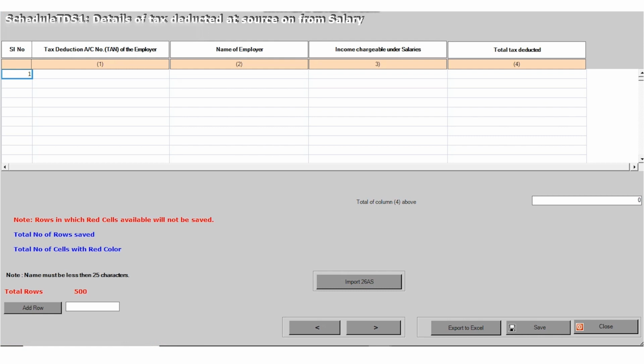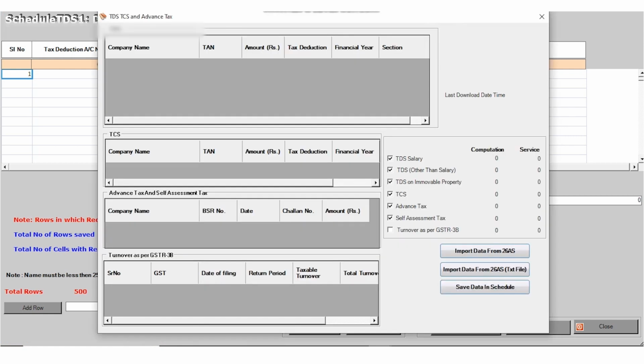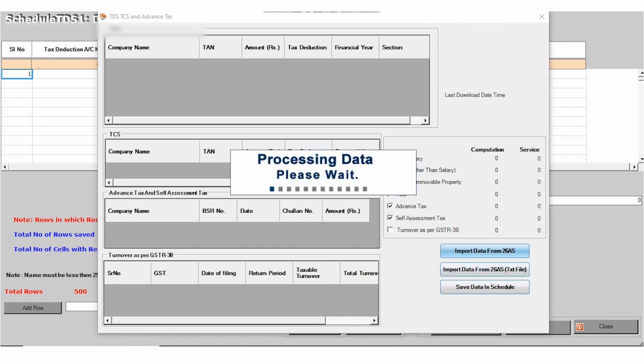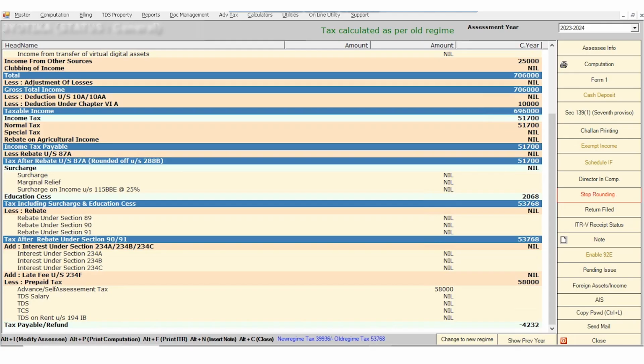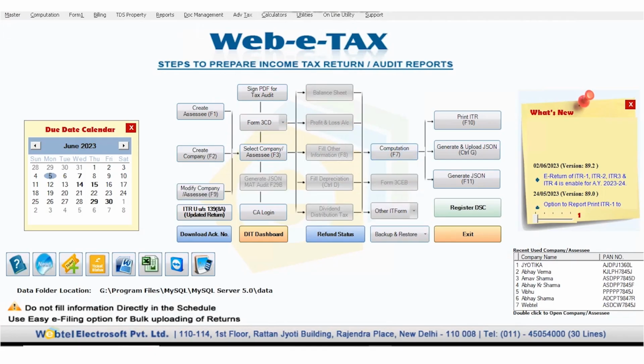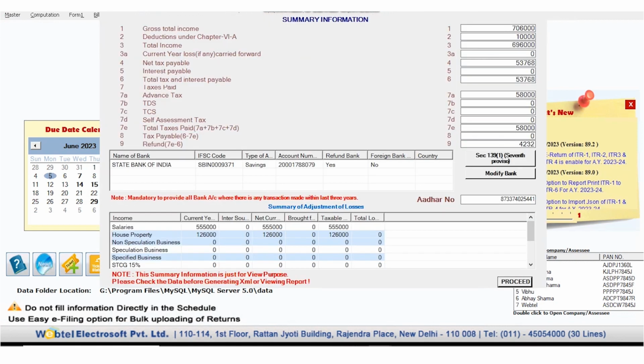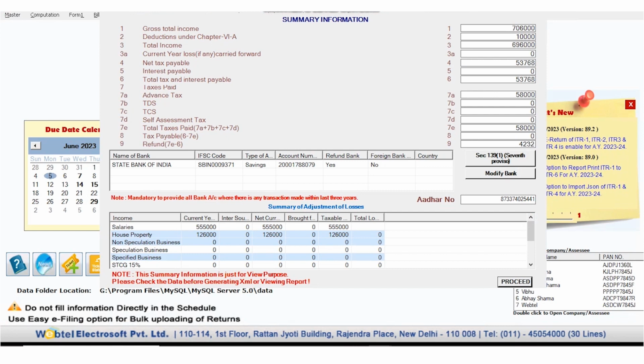For importing the data, you need to click on import 26AS, and after that go to import data from 26AS, and like this your data will be imported from the government portal, related to your salary and to your details other than salary. So this is the process to enter the details in the computation. After entering all the details, you just need to go to generate JSON, and after clicking on generate JSON, the summary of your income details will be reflected over here.